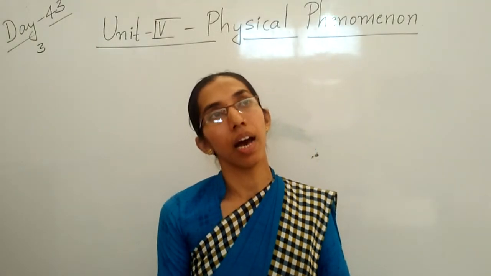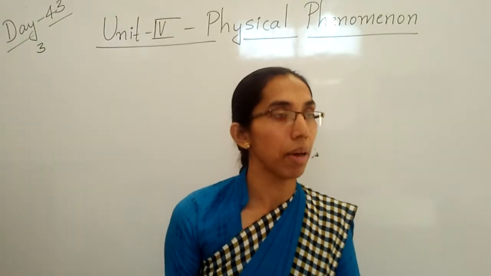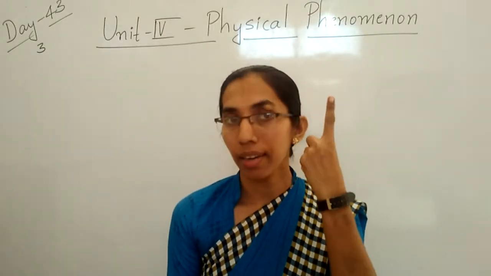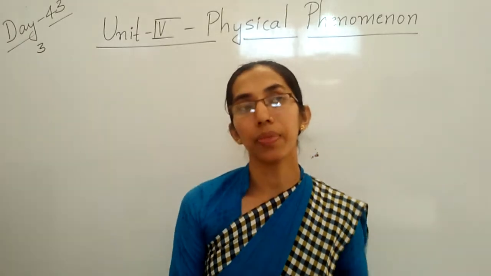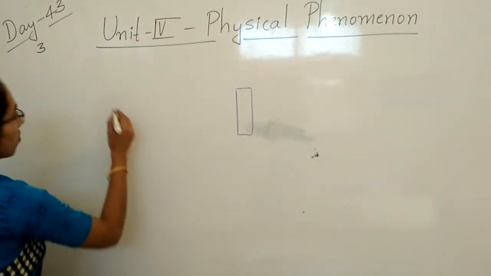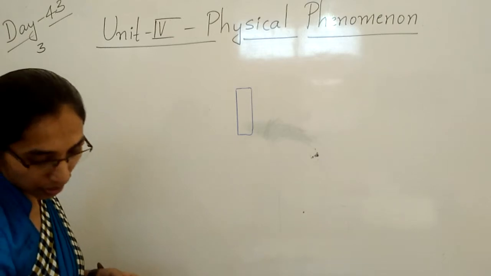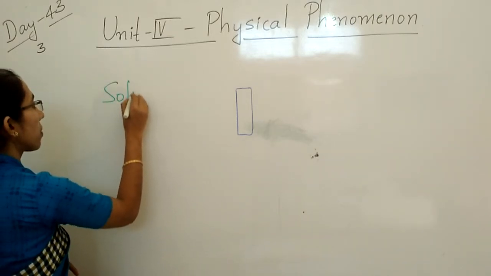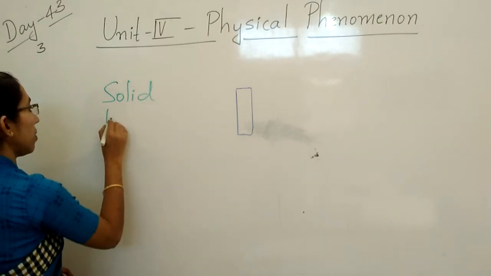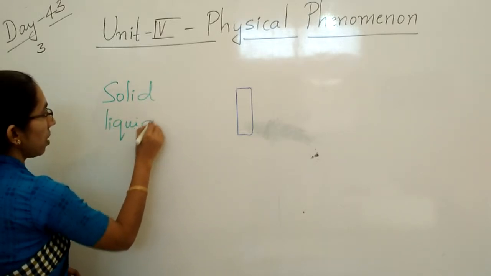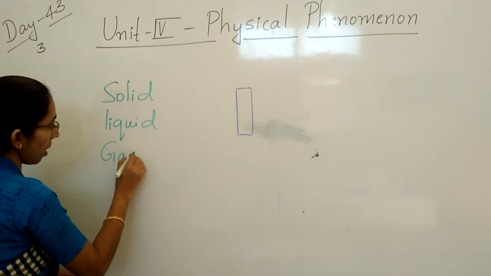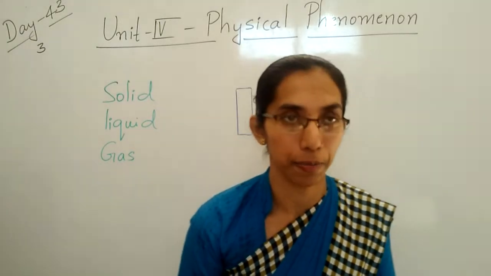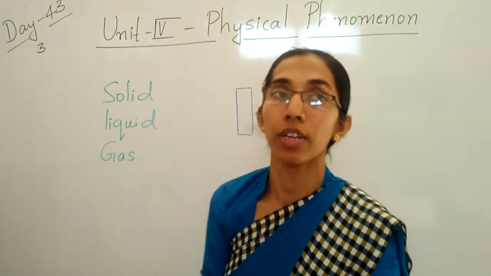Matter consists of three states. First is solid, next is liquid, and third one is gas. So it consists of three states. First is solid, next one is liquid, and finally it is the gas form. So what is a solid? What is a solid, children?